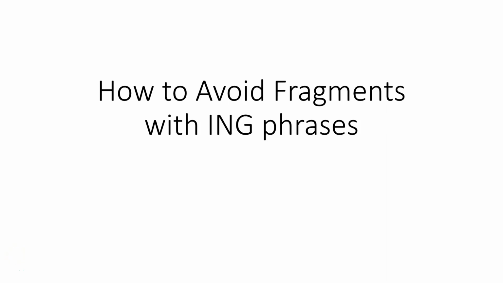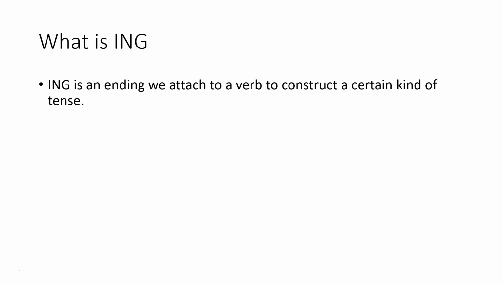In this podcast, we're going to talk about how to avoid fragments with ing phrases. What is ing? Ing is an ending we attach to a verb to construct a certain kind of tense. Here's an example. If you take the verb to work and you attach ing, you get working.